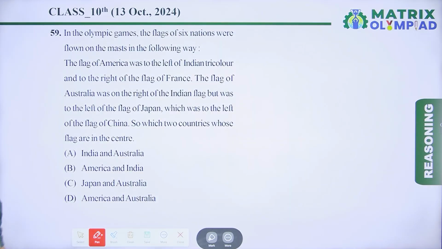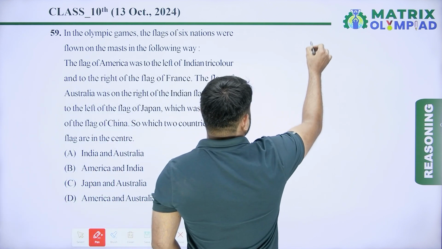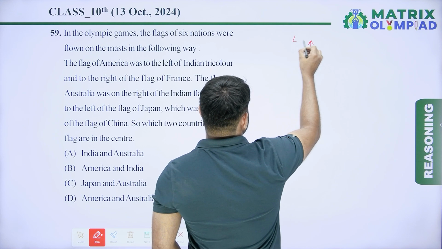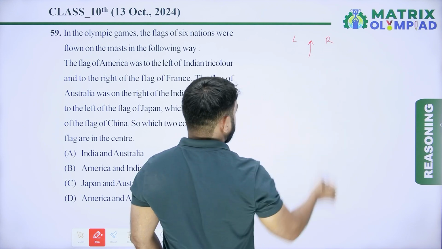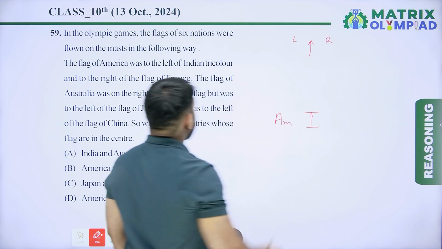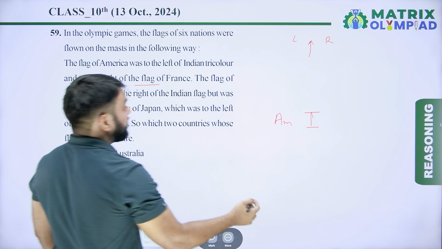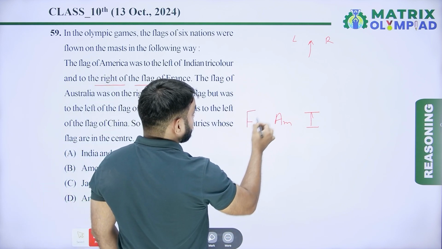Question number 59. In the Olympic Games, the flags of 6 nations were flown on the masts in the following way. The flag of America was to the left of Indian triangular and to the right of the flag of France. So, अगर डायरेक्शन गिवन नहीं हो तो डायरेक्शन नॉर्थ की तरफ काउंट करते हैं, तो ये वाली डायरेक्शन लेफ्ट हो जाएगी और ये वाली डायरेक्शन राइट हो जाएगी। सो इंडिया के लेफ्ट डायरेक्शन में अमेरिका का फ्लैग है एंड is to the right of the flag of France। अमेरिका का फ्लैग फ्रांस के राइट में,